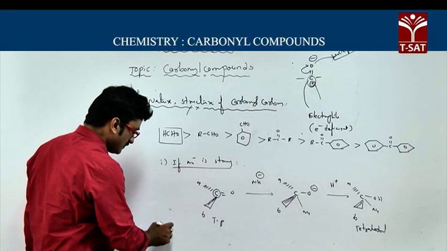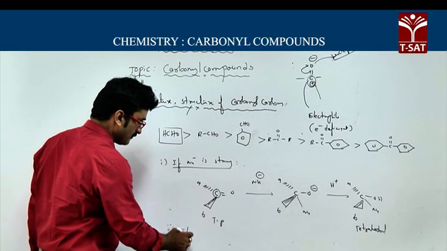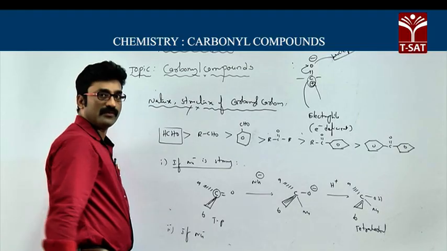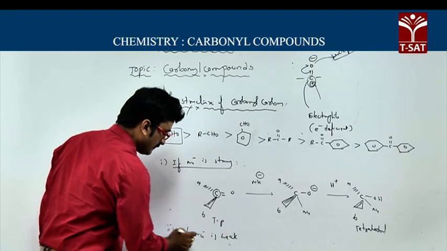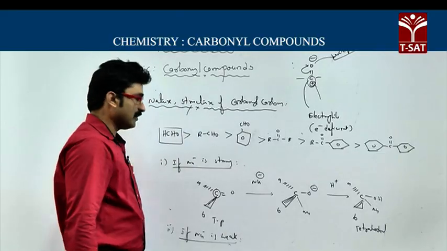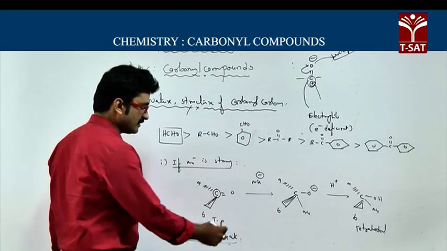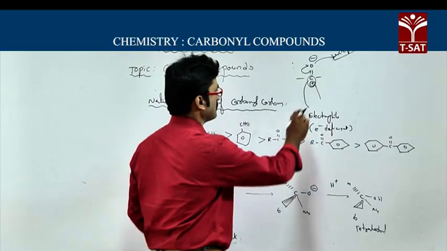And the second case, if the nucleophile is weak, then the reaction will take place like this.